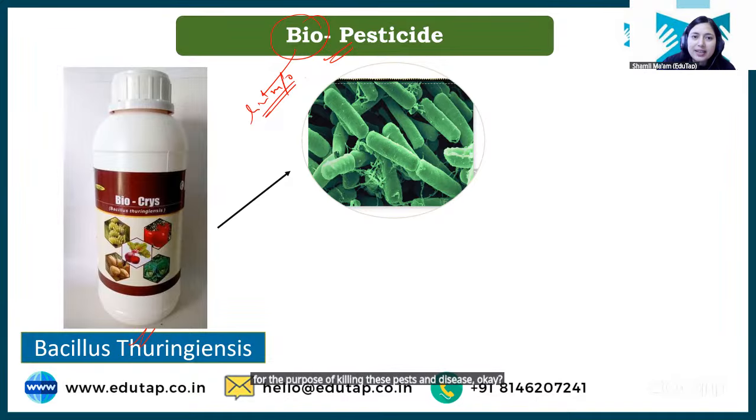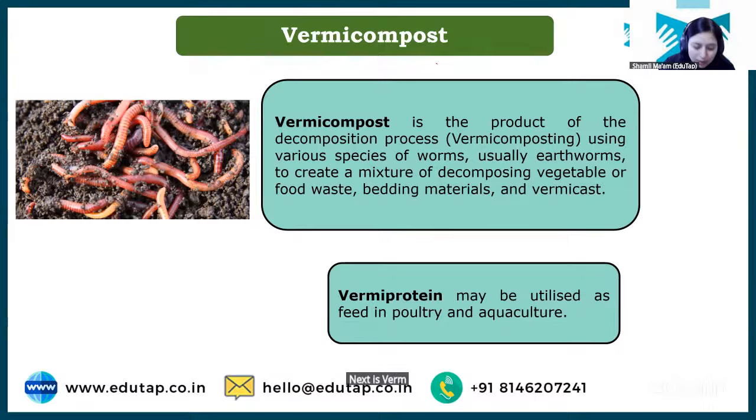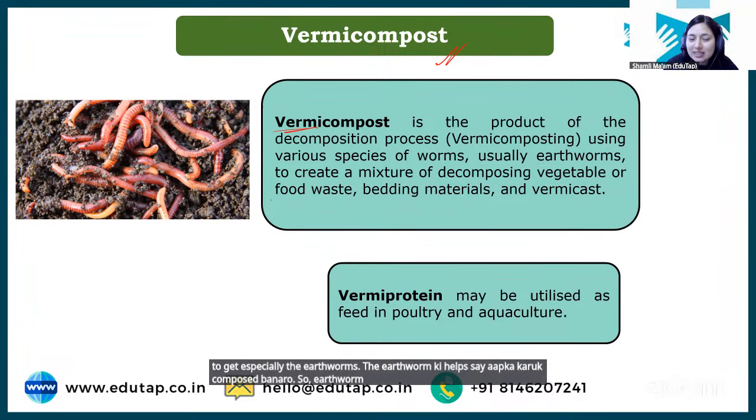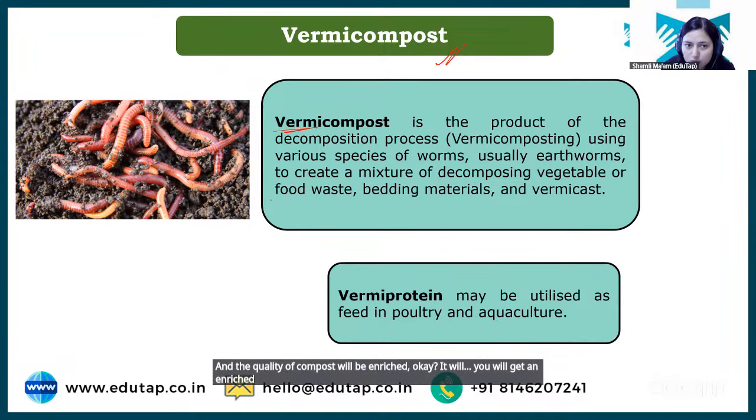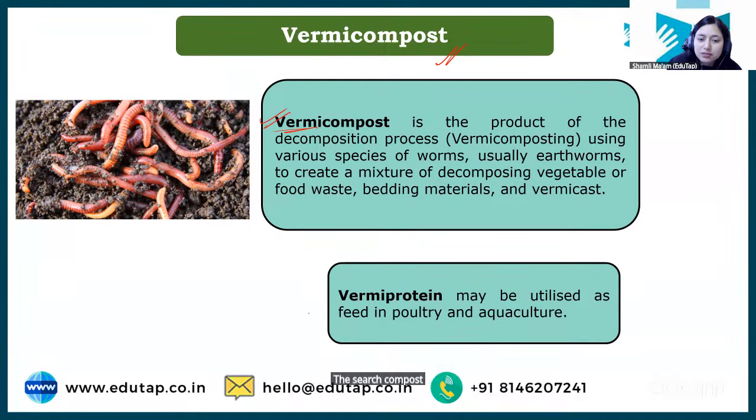Okay? Next is vermicompost. What is vermicompost, students? Vermicompost is basically when you are making compost with the help of worms, okay, especially the earthworms. So with the help of earthworms, what are you doing, making compost. So earthworm will eat the compost and decompose that compost, and the quality of compost will be enriched. Okay, you will get an enriched quality of compost. So such compost is known as vermicompost.